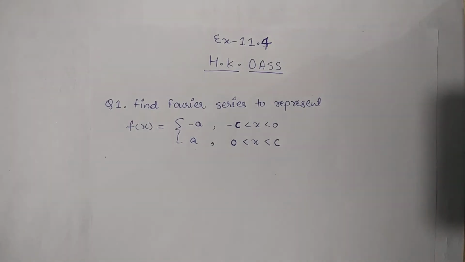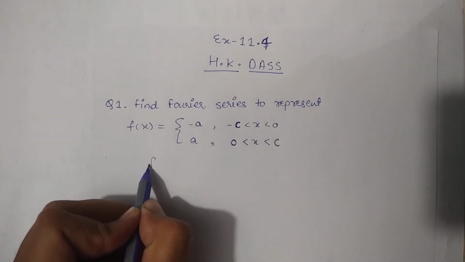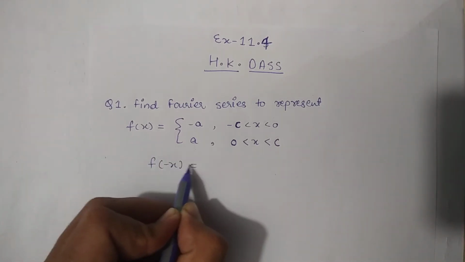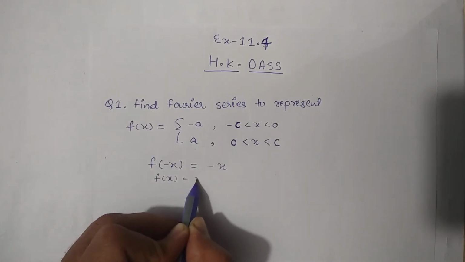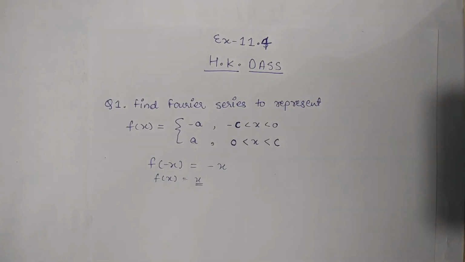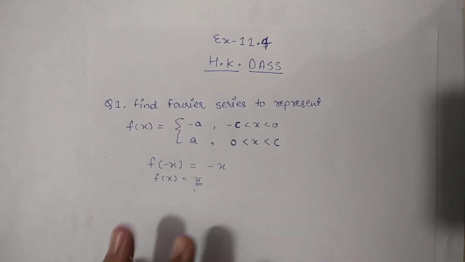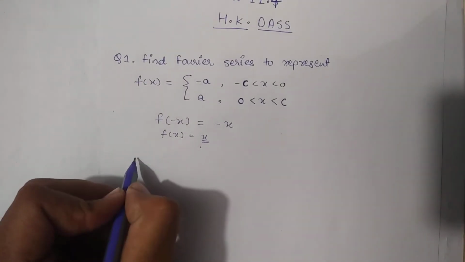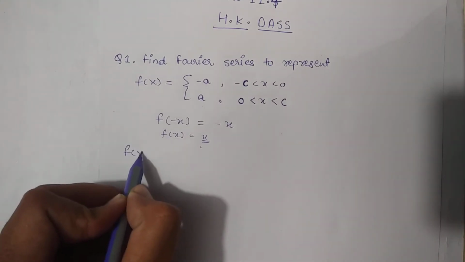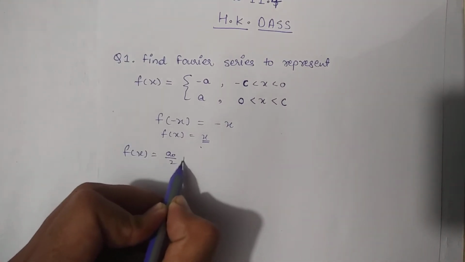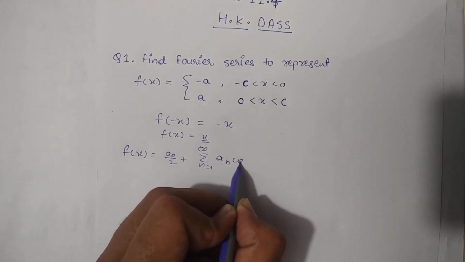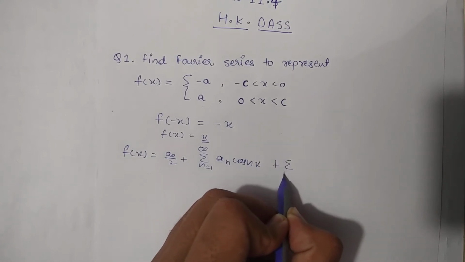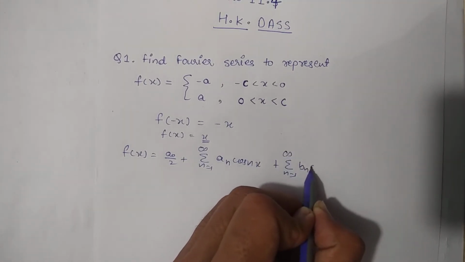So students, here we can see that if I put the value of the variable as minus x, then we will get the function as minus. If we put a positive number, then we will get a positive value. So what does this mean? This means that this function is an odd function, and we know the general formula for the Fourier series representation is a naught by 2 plus summation n from 1 to infinity an cos nx plus summation n from 1 to infinity bn sin nx.